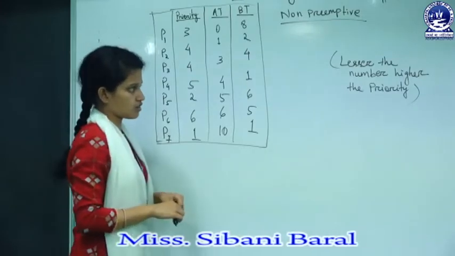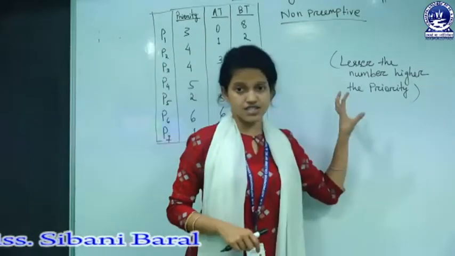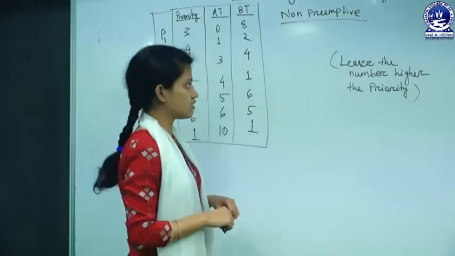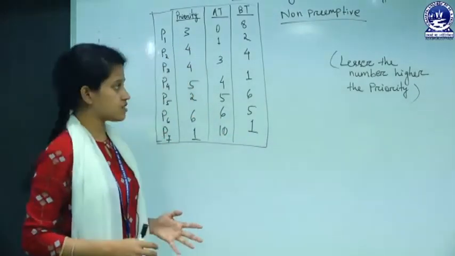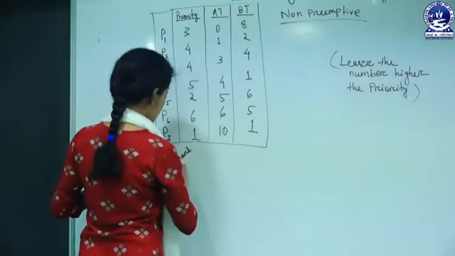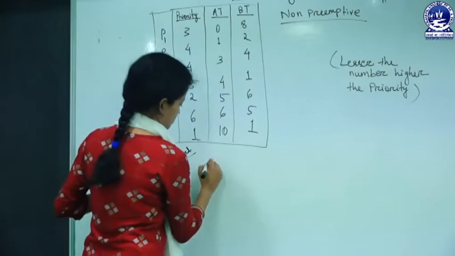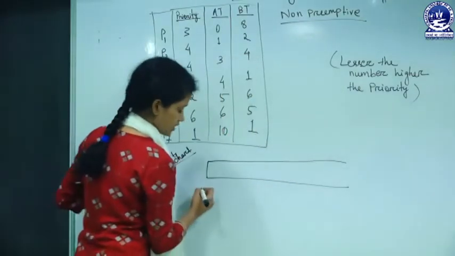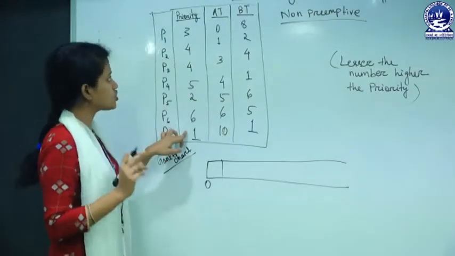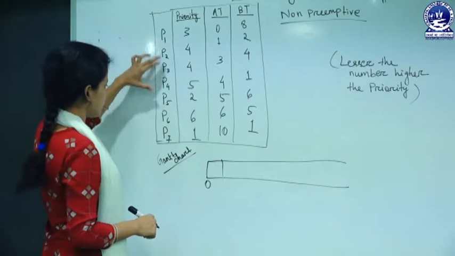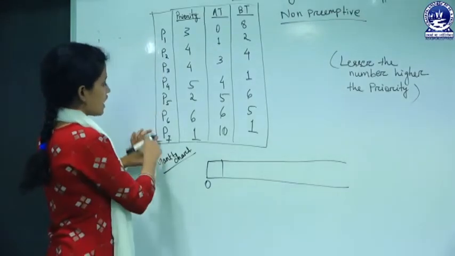So do not fix this concept in your mind all the time. Maybe it may be given like this, higher the number, then lesser the priority. So draw the Gantt chart. CPU time will start from 0. Don't jump to the priority directly and check out the process which is having highest priority.